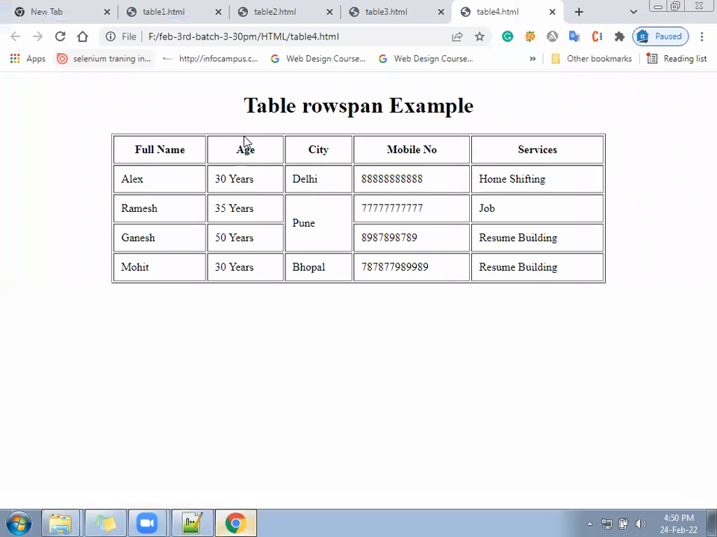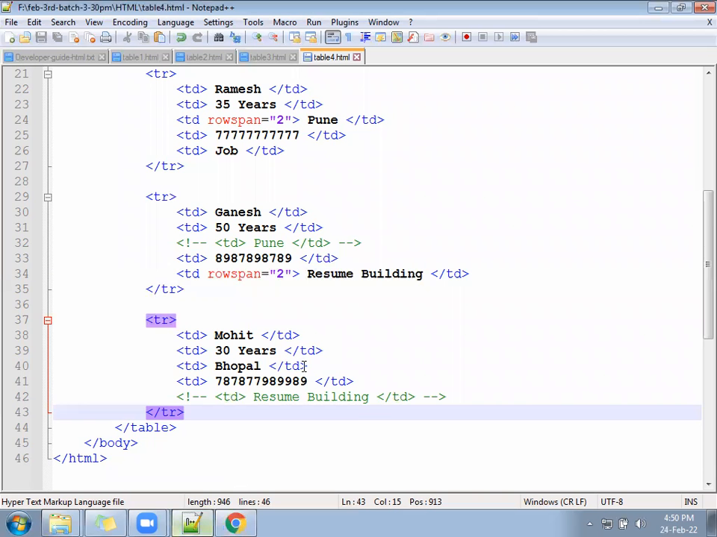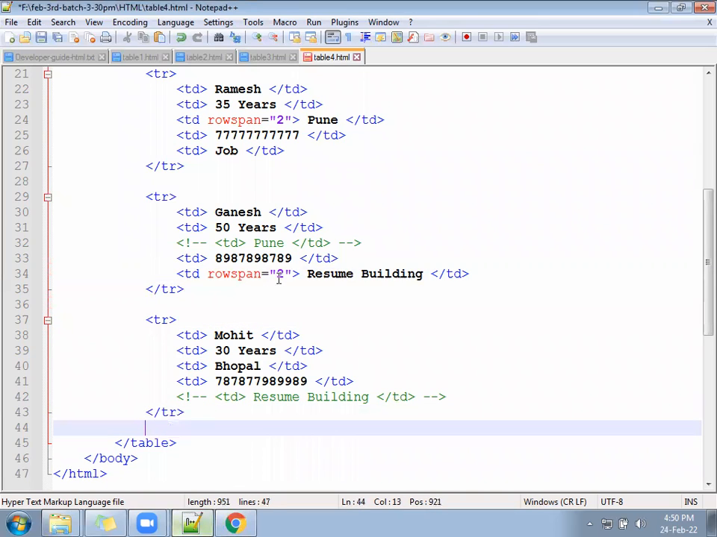Now look here. It's like this. Add one more user who is also looking for resume building only. If you add one more user who is also looking for resume building, what do we have to do? Row span will be how many? Row span will be 3. Why? Because one more user is going to come. Let's add that.